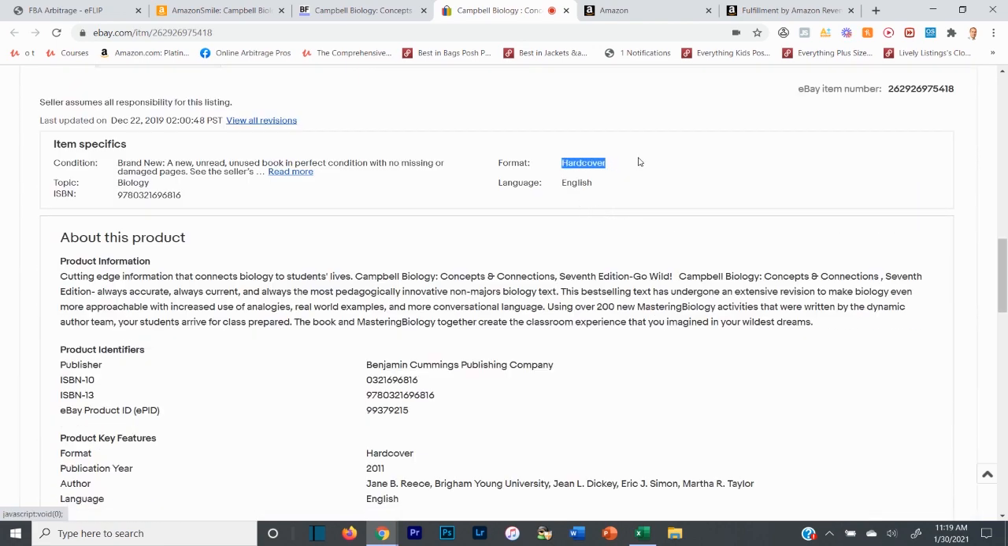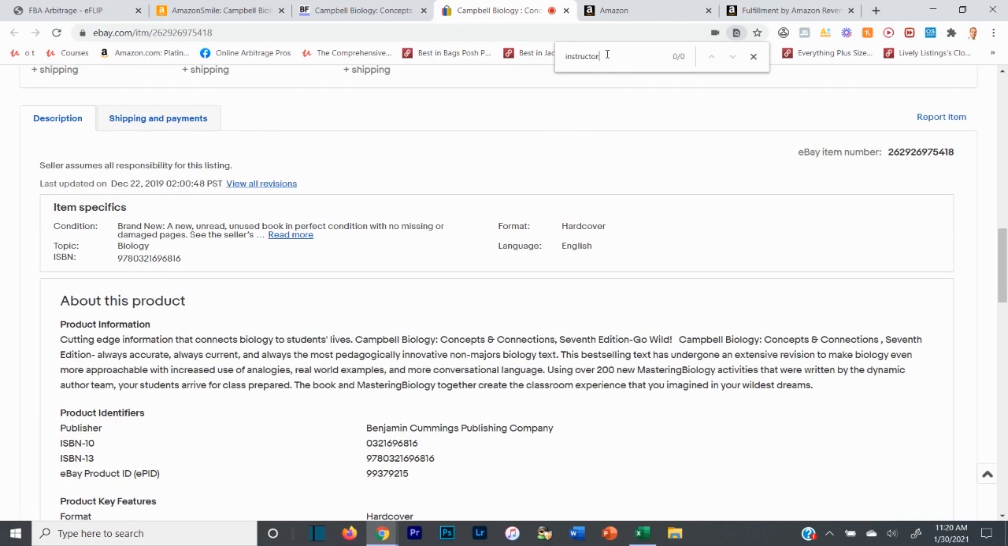So the format is hardcover. I also want to look at the condition right here. So a new, unread, unused book in perfect condition, blah, blah, blah. But then we want to open up a search bar by going Control F on PC. Again, I don't know what it is on Mac, but you can, I'm sure, Google that, or you already know. You want to search the web page right here for Instructor Edition to see if that pops up anywhere in the listing. It doesn't, so that's a good sign.